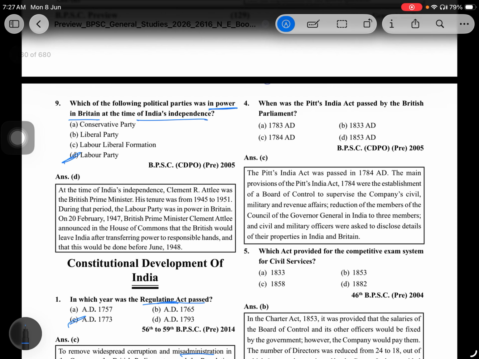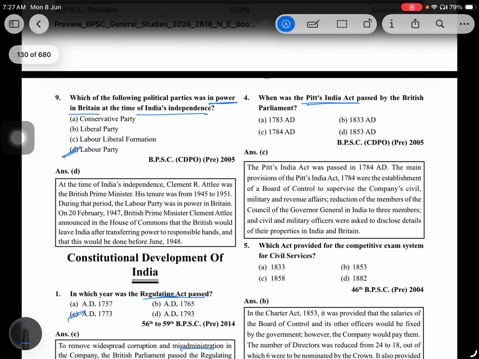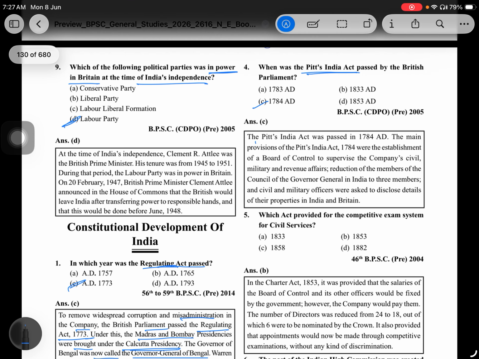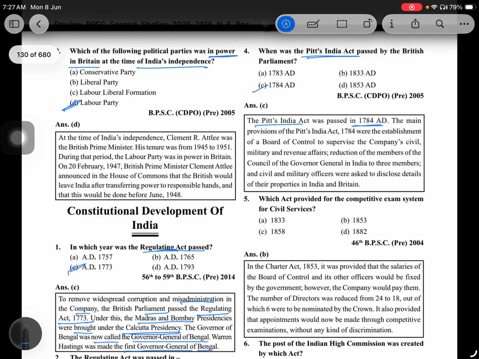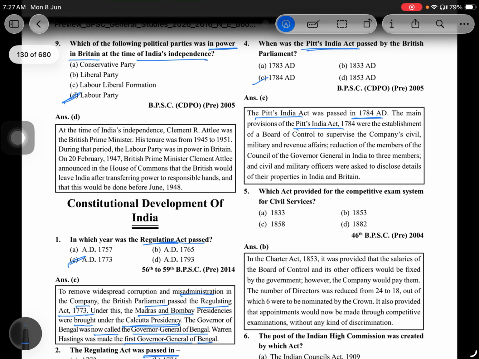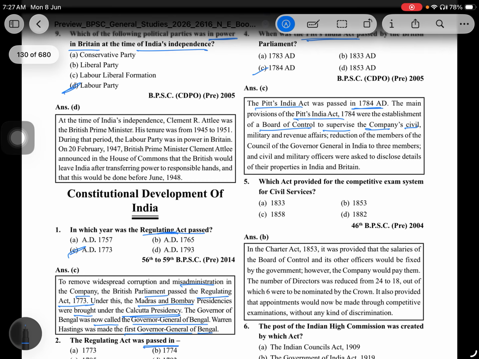Which act was passed by the British Parliament as Pitt's India Act? That is 1784. The main provisions of Pitt's India Act established the Board of Control to supervise the company's civil, military and revenue affairs.